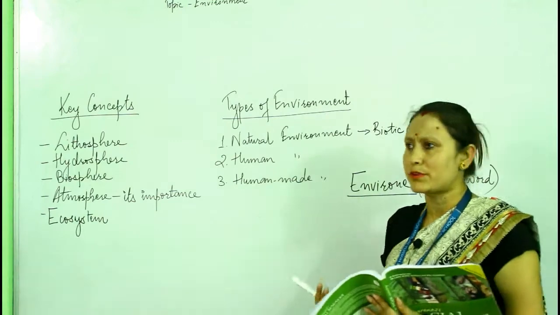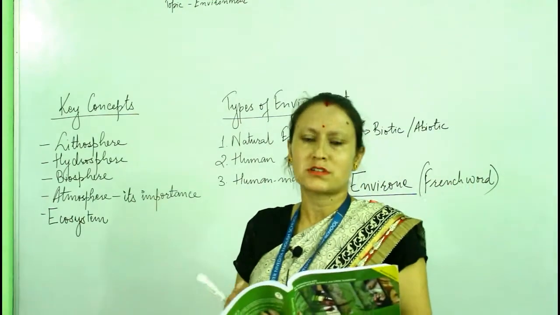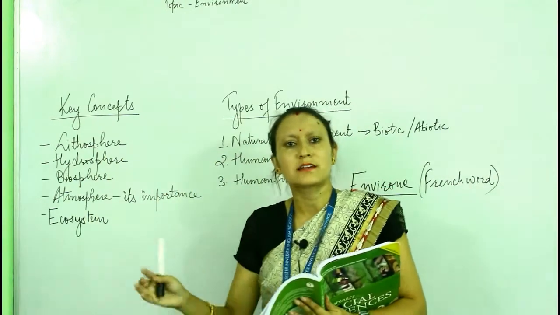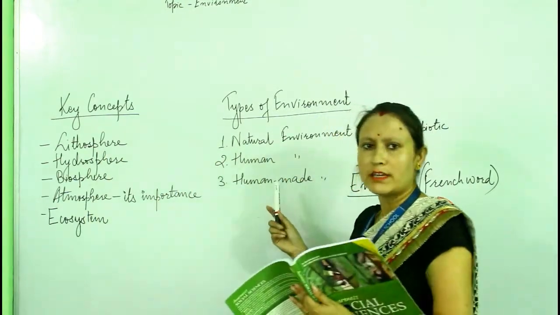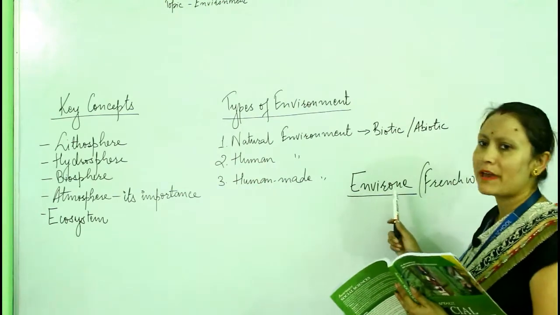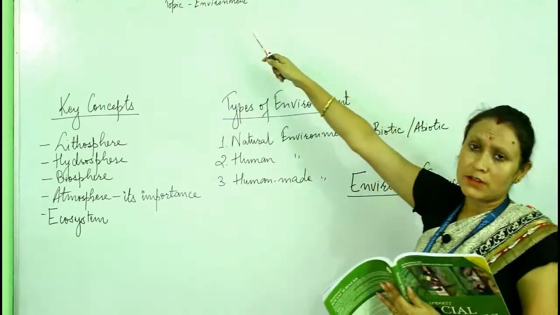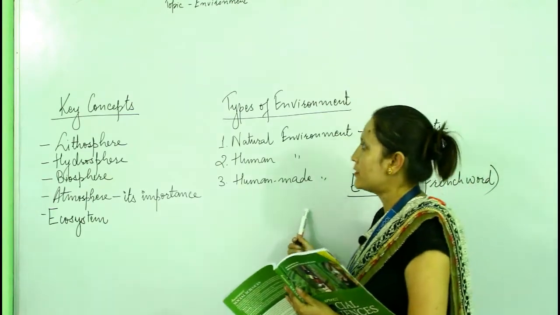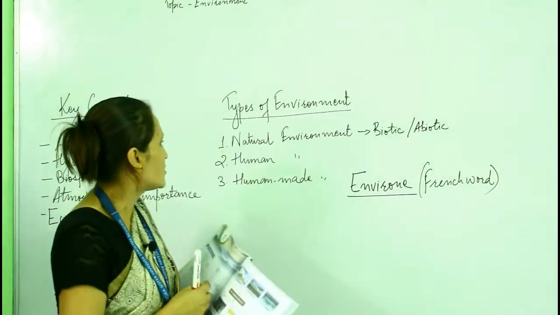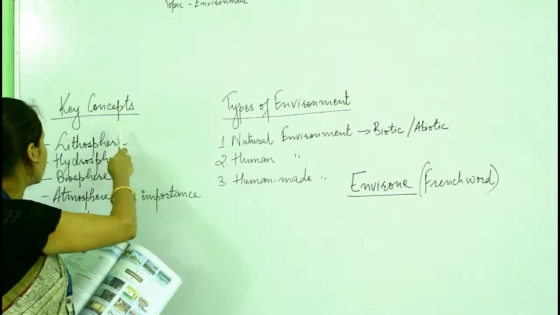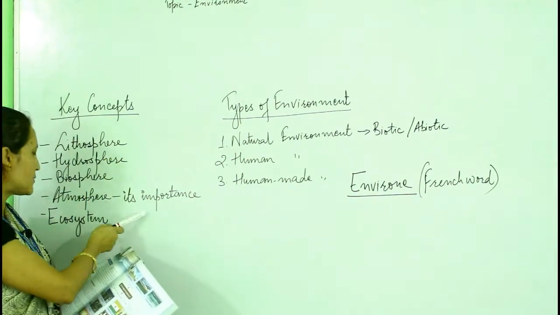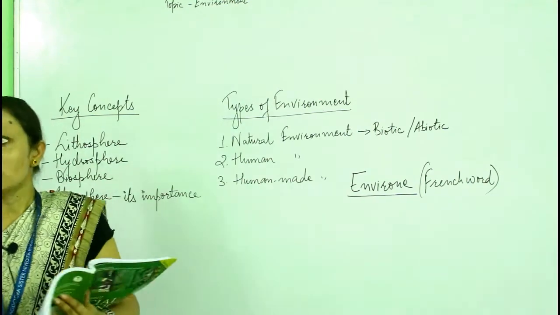Whatever surrounds us is called the environment. So today in this chapter we will discuss lithosphere, hydrosphere, biosphere, atmosphere, its importance, and ecosystem.